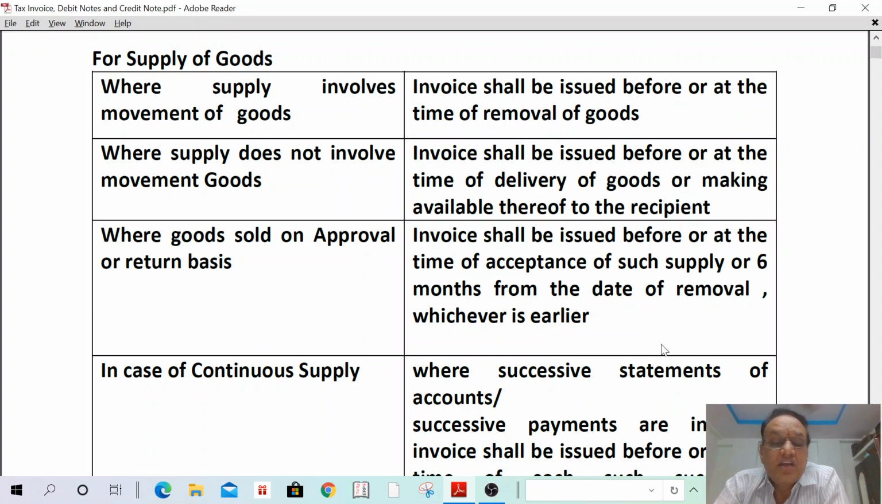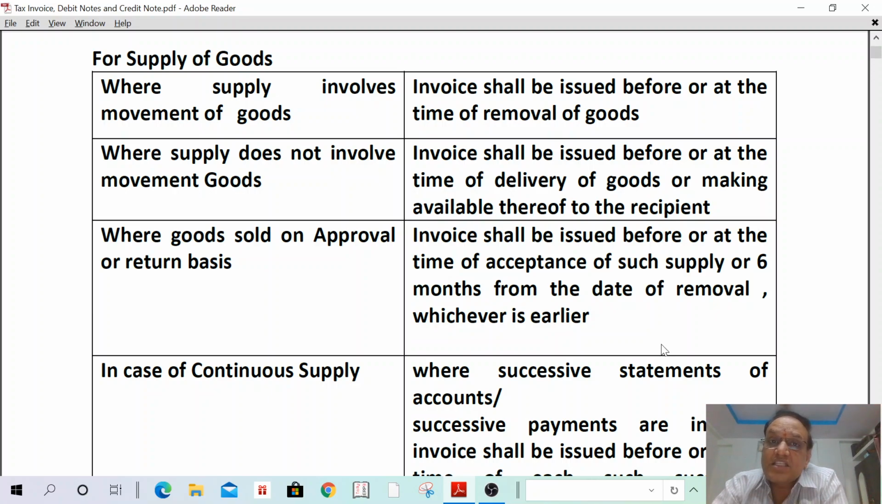Okay. Next one, where goods are sold on approval or return basis. For example, a gold merchant is selling gold. He is located at Hyderabad. He is sending one costly gold ornament to a person in Mumbai. So when are you going to issue the invoice? In such a case, the invoice shall not be issued yet because he is just sending the goods to the Mumbai person. If the Mumbai person accepts such a gold ornament, then the invoice shall be issued on the date of acceptance.